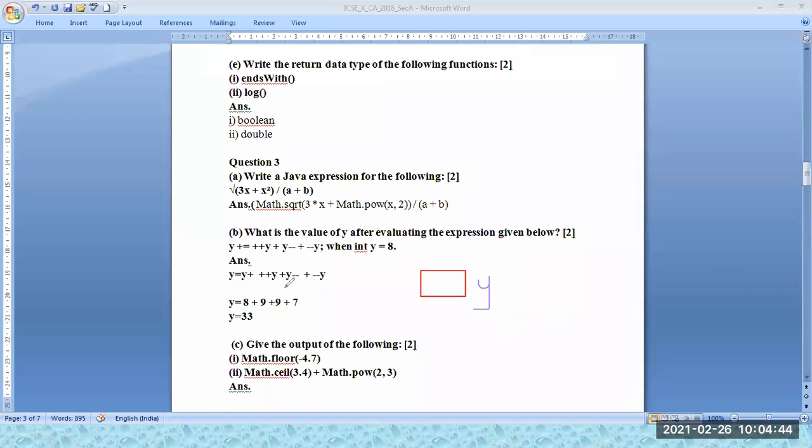Now this is my y. Initially the value of y is 8. Now when I say y over here, 8 will be printed. Then plus plus y means the value of 8 has become 9 over here. So here we are taking 9. Then we are saying plus plus y, again 9 is taken. But here it is minus minus. So here the value of this is changed to 8. And then we are saying plus, and then minus minus y means the value has become 7. So that's why we have taken 7. I think this much is enough for you to understand.